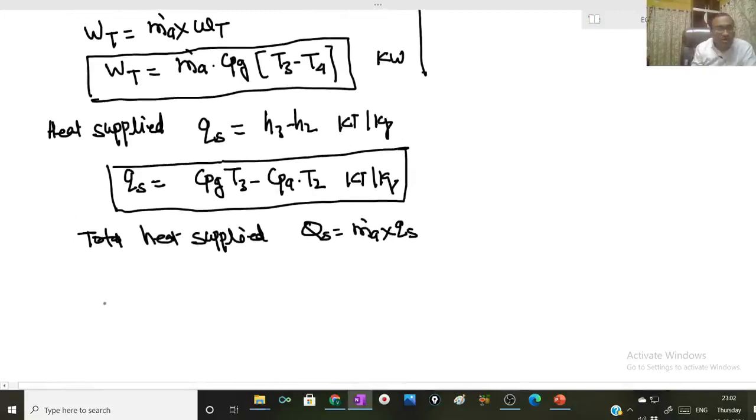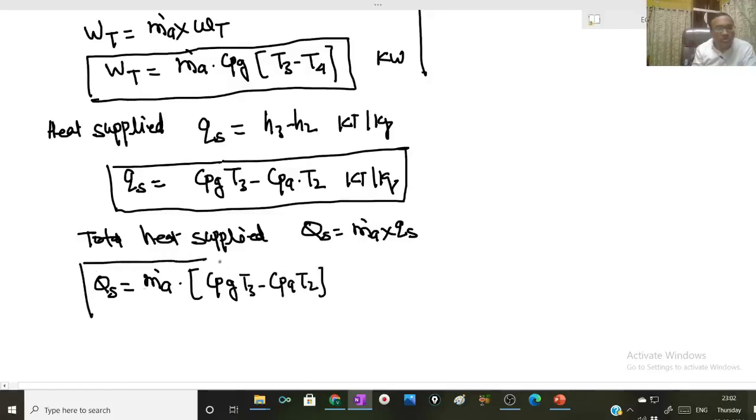So here Qs will be m dot A into CPG into T3 minus CPA into T2. And this will be in kilowatt.